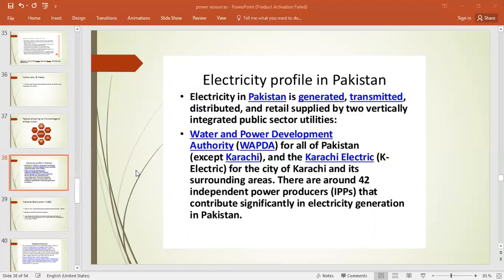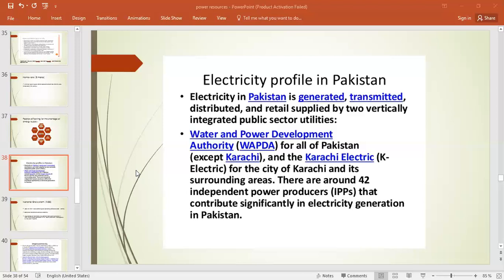Another organization, that is KANUPP, that we have discussed earlier when we were doing nuclear power plants, right? KANUPP is basically Karachi Nuclear Power Plant. That's a public sector organization. Then another is IPP, Independent Private Sector, right?